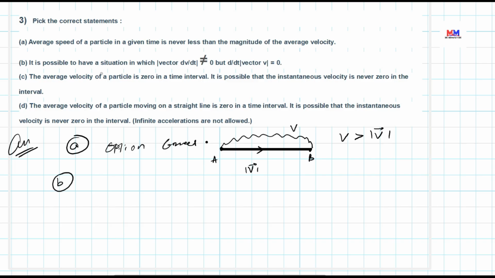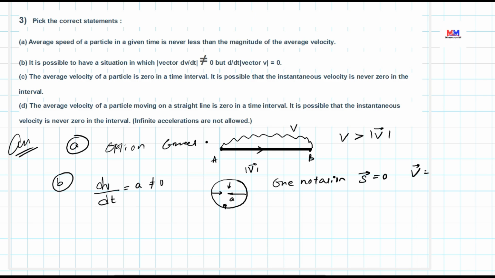In the second case, it is possible to have a situation in which dv by dt is not equal to 0. dv by dt is acceleration, which is not equal to 0. When a body moves on a circular path, centripetal acceleration is directed towards the center. So in this case, acceleration is not equal to 0. And the change in velocity is 0, as for one complete rotation, displacement is 0. So velocity is also 0.